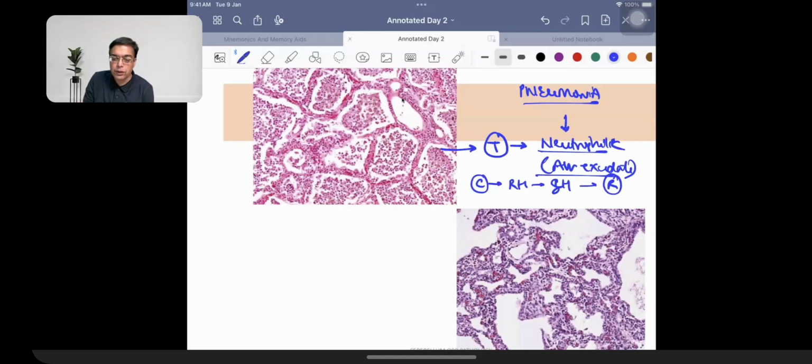If the infection is taking place in a community setting, the likely cause is Strep pneumoniae. If it is taking place within the hospital, you think in terms of something like Staph aureus, and an organism like Pseudomonas. Suppose the patient has a history of staying in an ICU, then you would suspect an organism like Legionella. Suppose you have a patient with a history of alcoholic intake, you will suspect an organism like Klebsiella. So those have already been given in the notes. We have talked about them in detail. Just quickly have a recap about them.